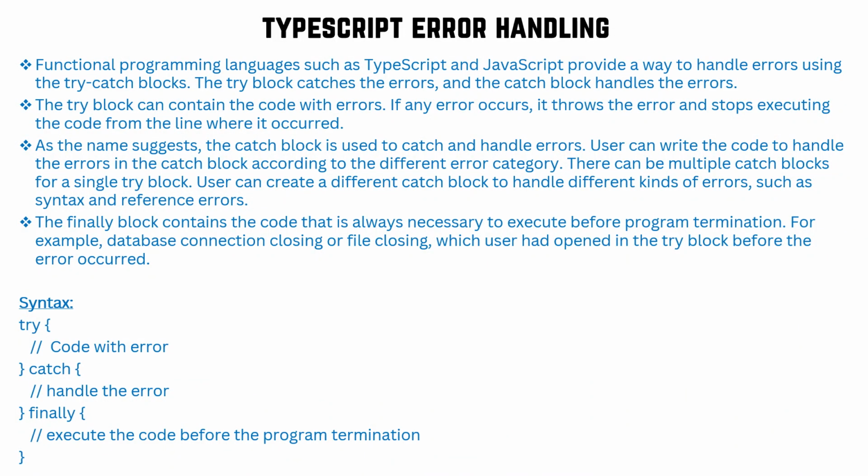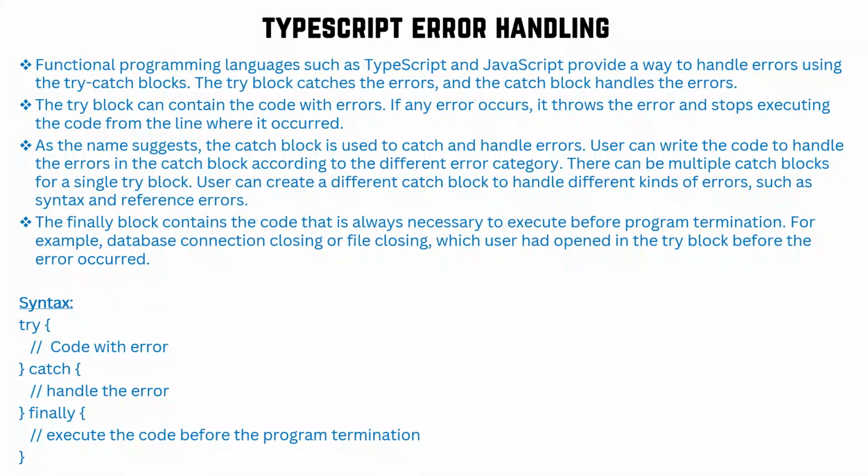As the name suggests, the catch block is used to catch and handle the error. The user can write the code to handle the error in the catch block according to different error categories. There can be multiple catch blocks for a single try block as well. The user can create different catch blocks to handle different kinds of errors such as syntax and reference errors. Then the finally block is also there, which you can use in continuation with the try catch block.